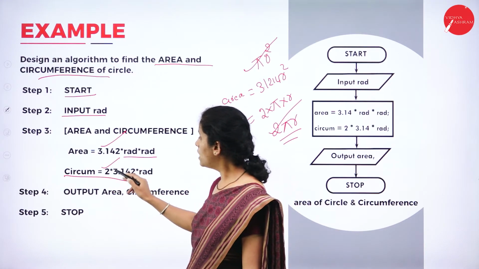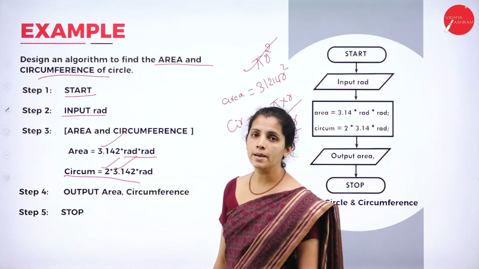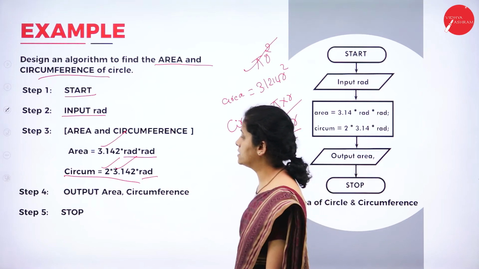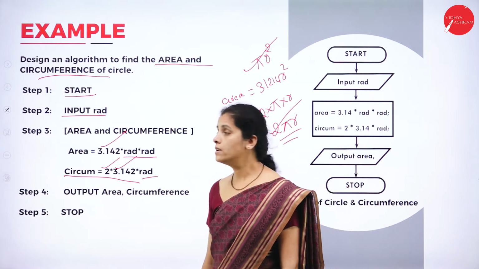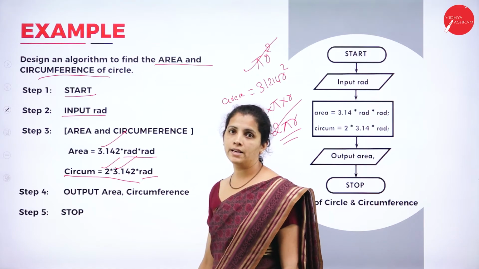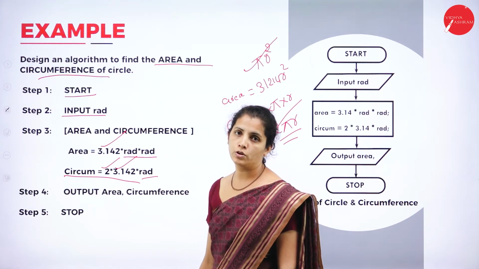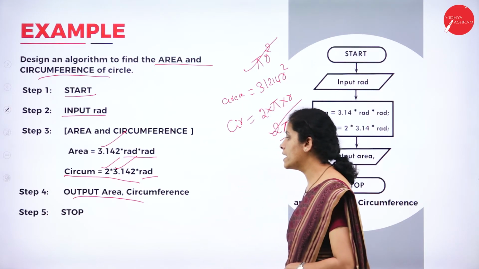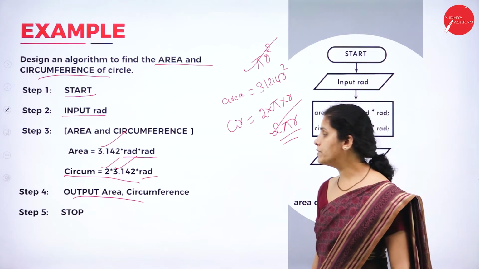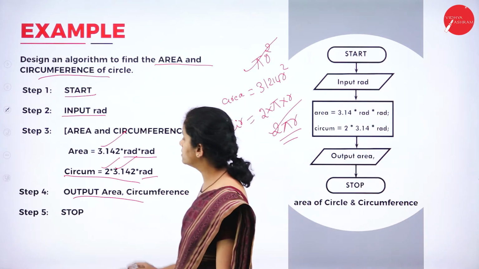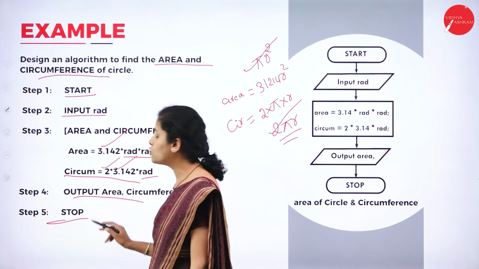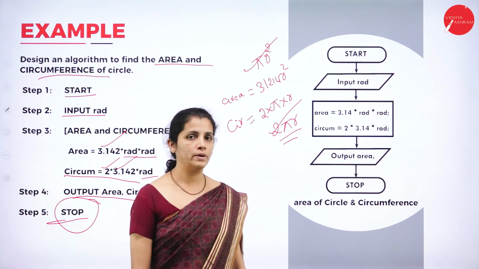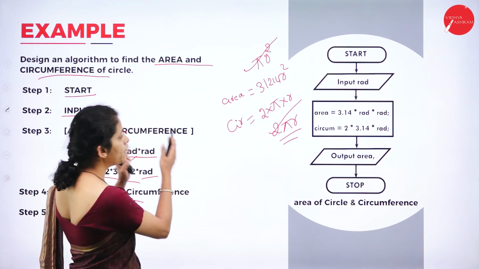So, I have the pi value, that is 3.142, and the radius. After finding the area as well as the circumference, I want to display the output. So, what I want to print here is the area as well as the circumference. And once I am done with the printing, I just want to stop the flowchart. For that reason, I'm going to write stop. Now, dear student, this is my algorithm.